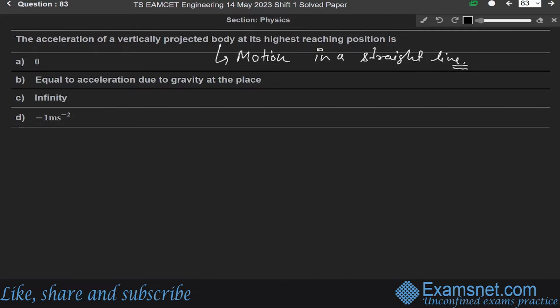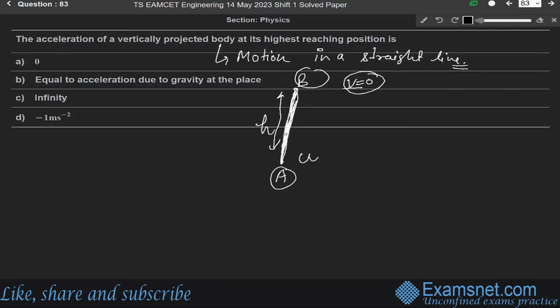Okay. So let us say there is a body which is thrown vertically upward with initial velocity u. Let us say here the point is A and this is point B, and the body is thrown from point A to point B and its initial velocity is given as u. Okay. At the highest point B, the final velocity will become 0. Okay. So let us say this height is h. This u is the initial velocity, the final velocity v will be 0, and h is the height.